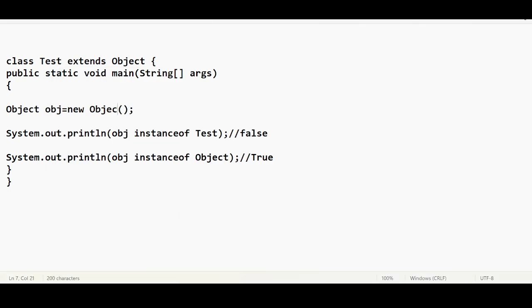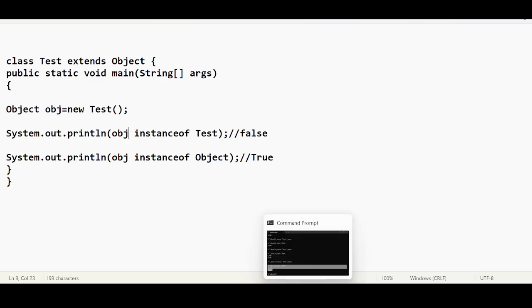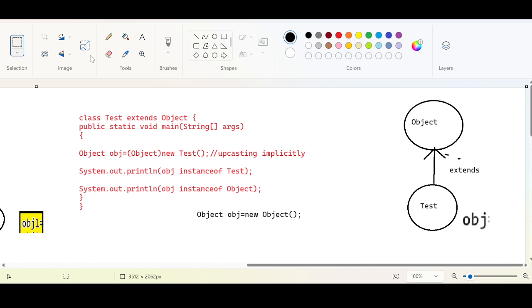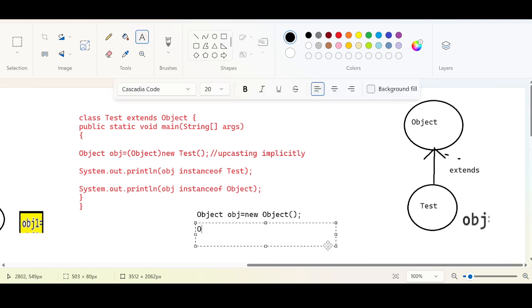What I did previously was Object obj equal to new Test: a parent class reference variable and a child class object. Now I am doing the same thing, obj instanceof Test, but what you people will be thinking is, oh, this obj is of Object type. This time our question is a different question. The object has been created for obj equal to new Test. What we usually think is that this obj is of Object type, so this belongs to Object.